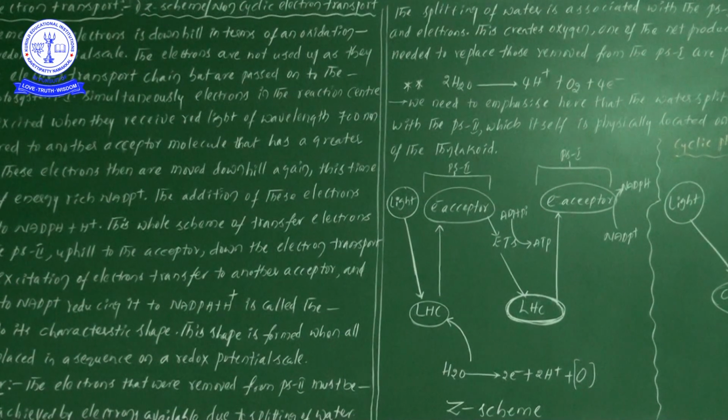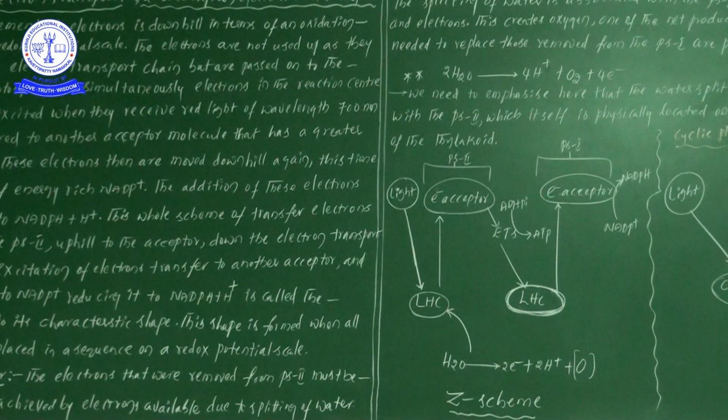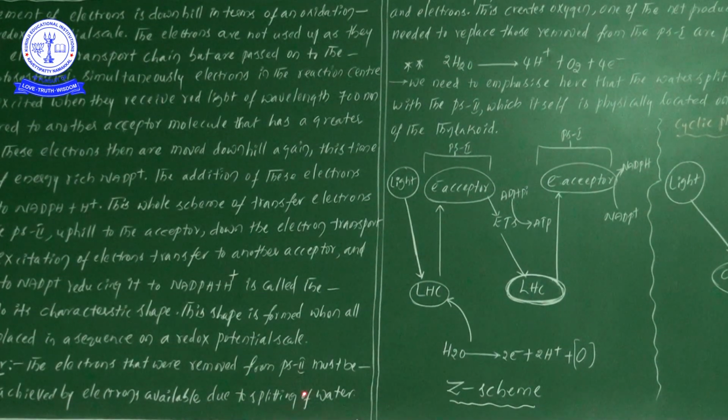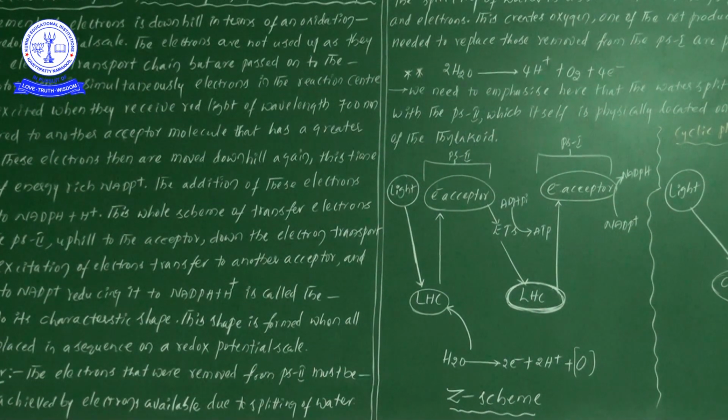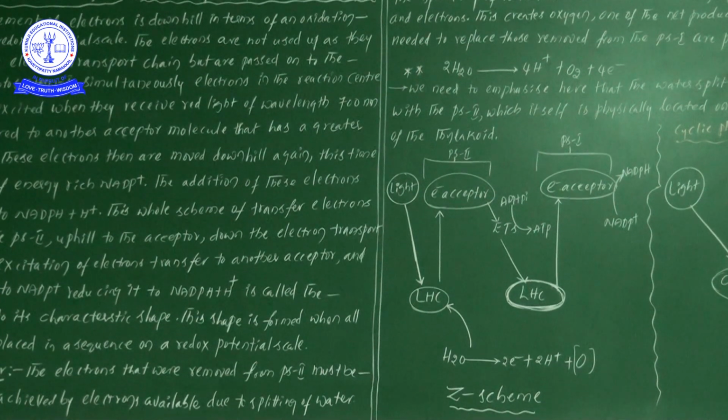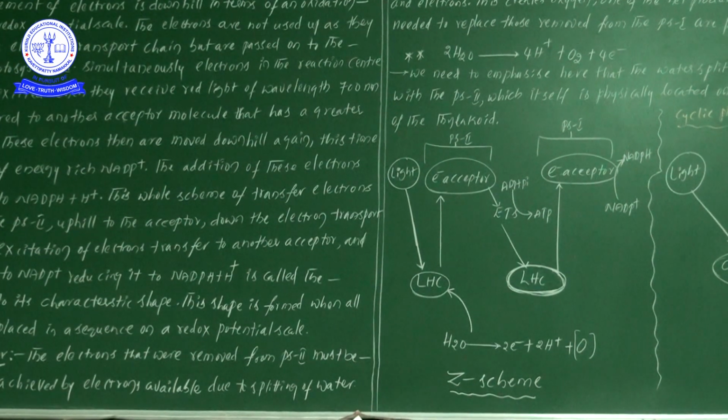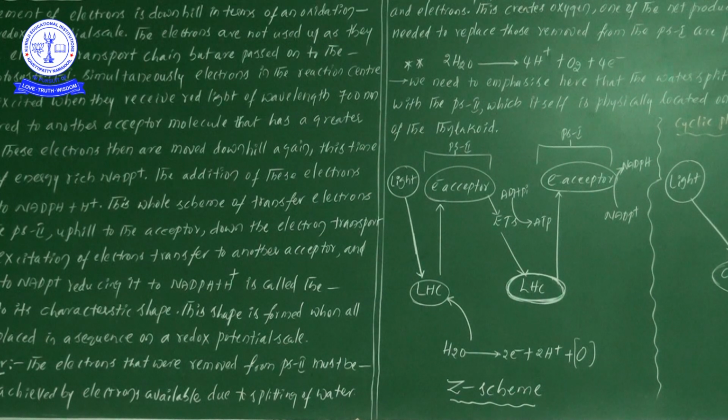Now what is happening in the presence of light? In the presence of light, one water molecule is split, so 2 electrons are transferred to photosystem 2. From photosystem 2, the electrons move to photosystem 1.